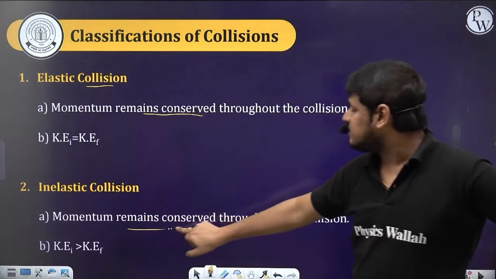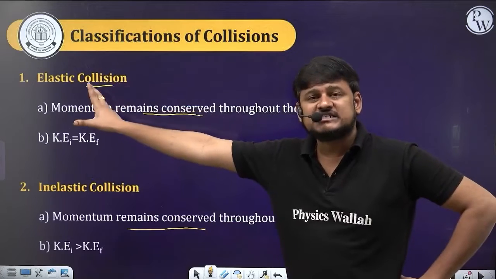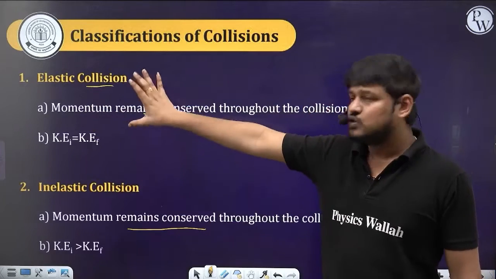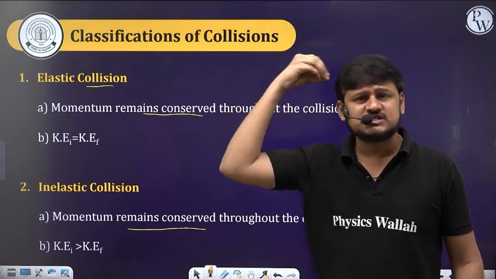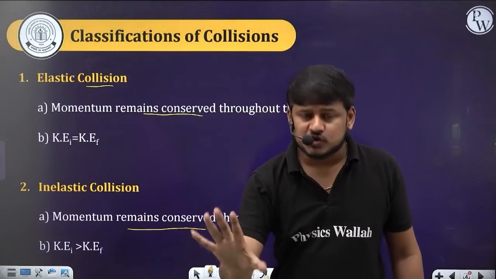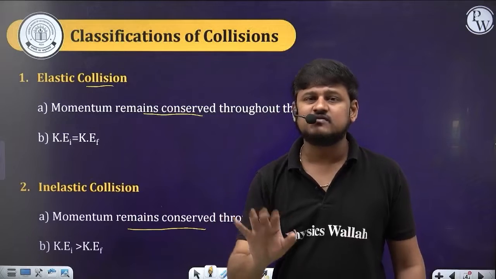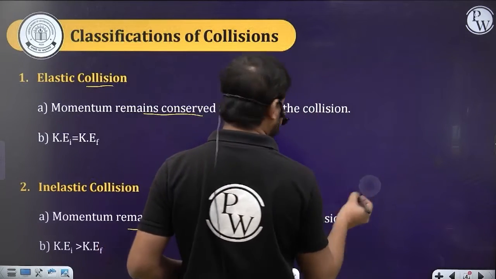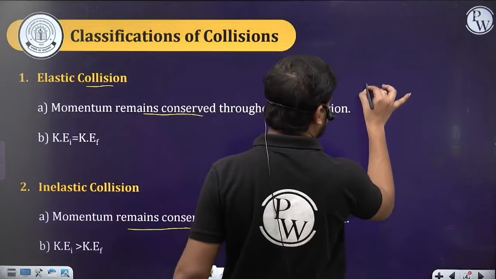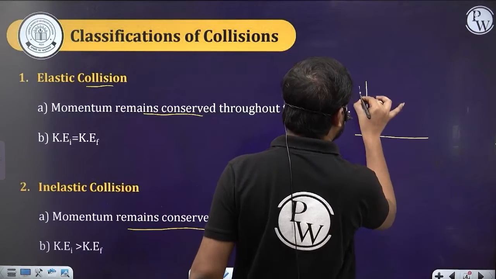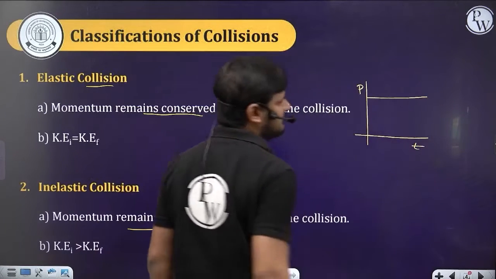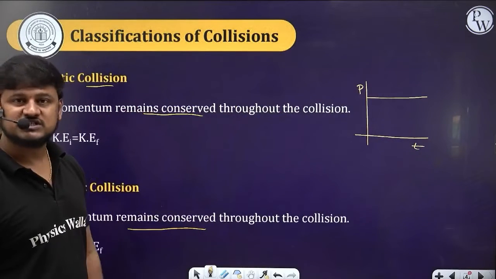So the momentum remains conserved. Whether it's an elastic collision or an inelastic collision, you don't worry about that. If it is a collision, you just blindly write that the momentum is going to be conserved. The initial momentum will be equal to the final momentum. That means if you draw the momentum versus time curve, the momentum remains constant with time.